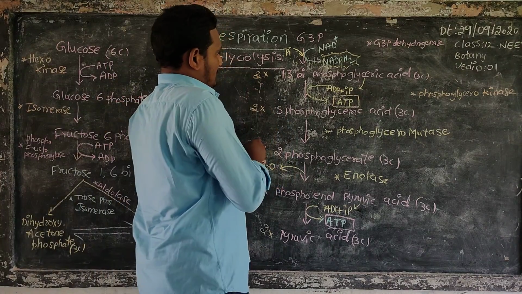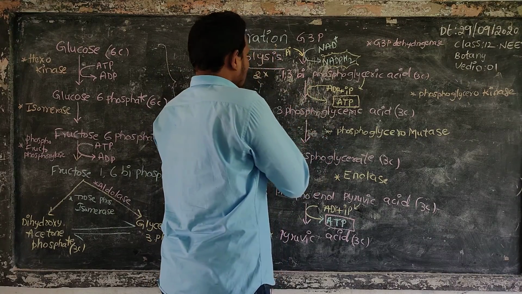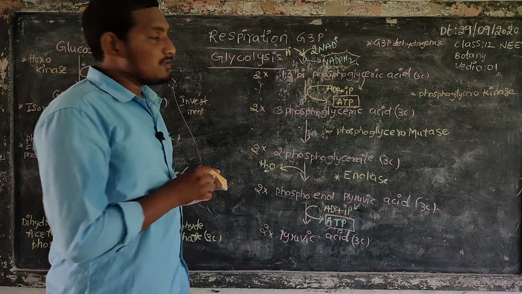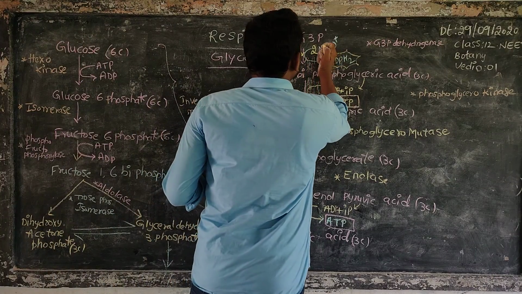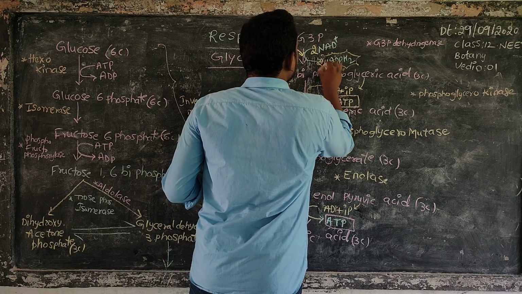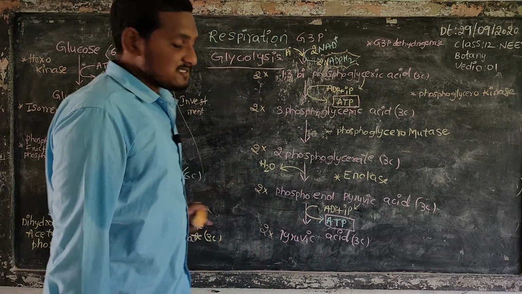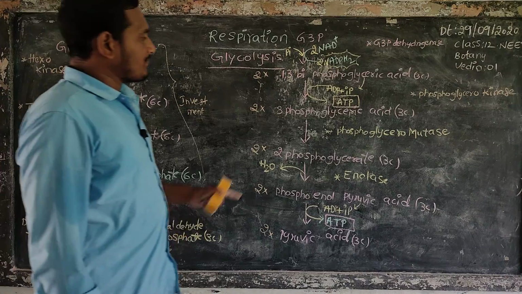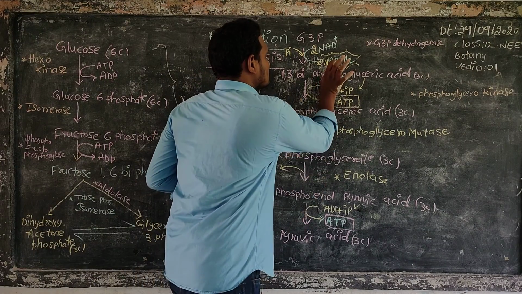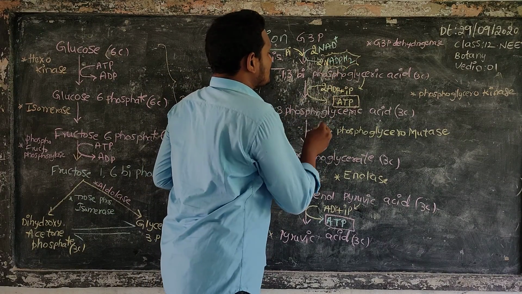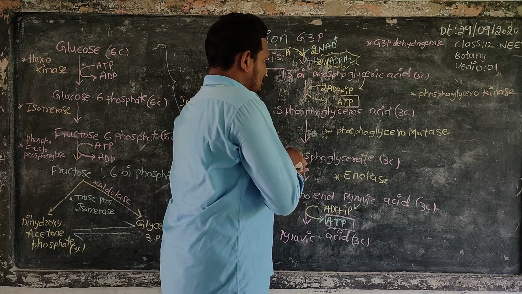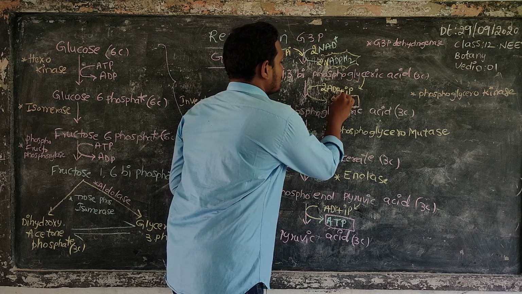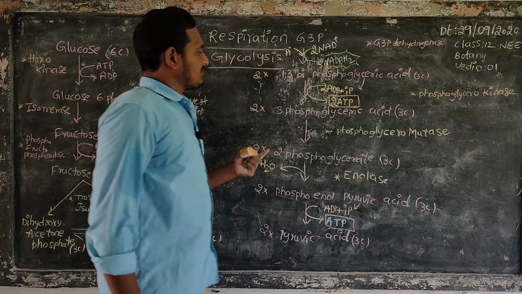Next, here 2 NADH2 are formed because one more NADH2 comes for dihydroxyacetone phosphate. Here 2 ADPs are converted into 2 ATPs.